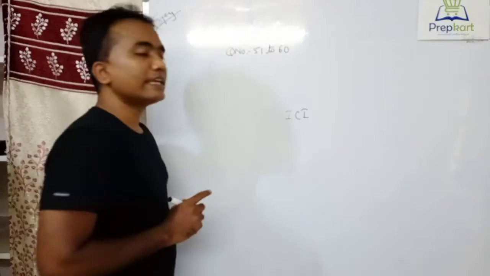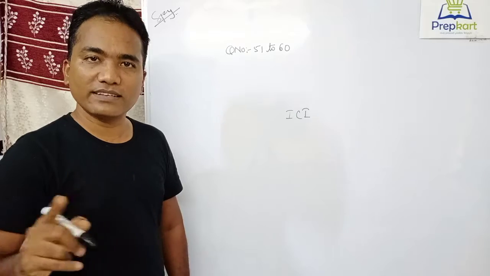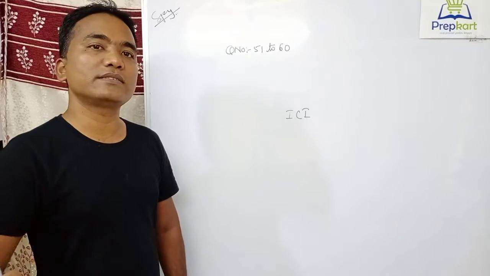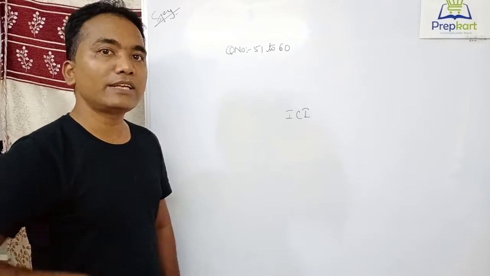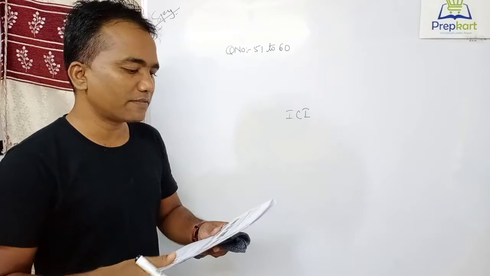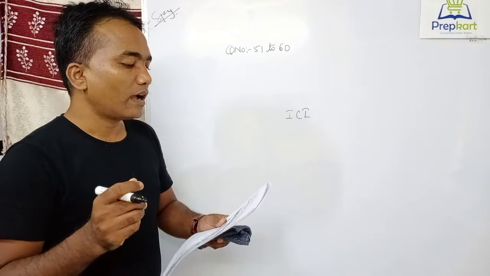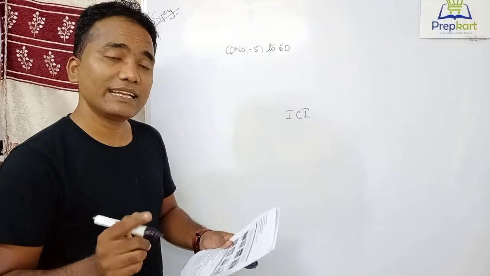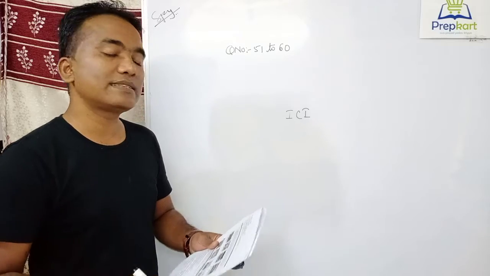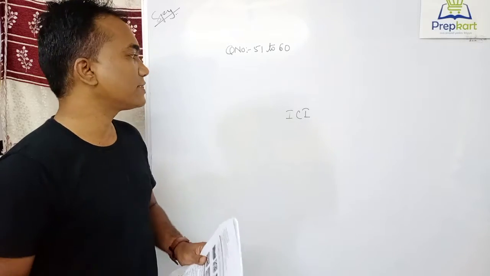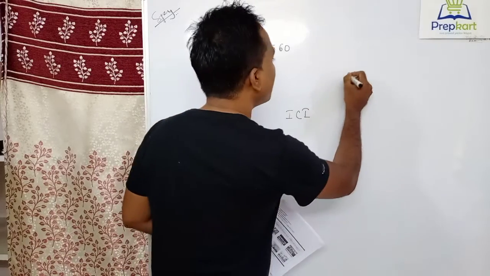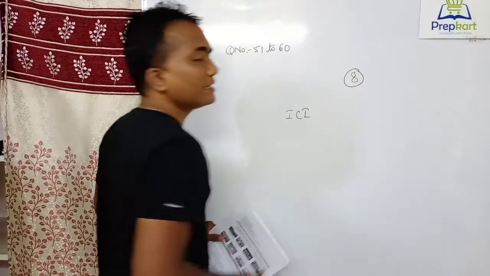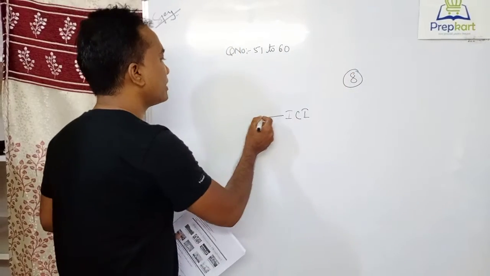ICI: Index of 8 core industries, or index of core industries. At present we have 8 core industries. So the straight answer for this question, how many items are there in ICI, that means index of core industries contains how many items? Index of core industries contains 8 items. For example, take the total number of items.